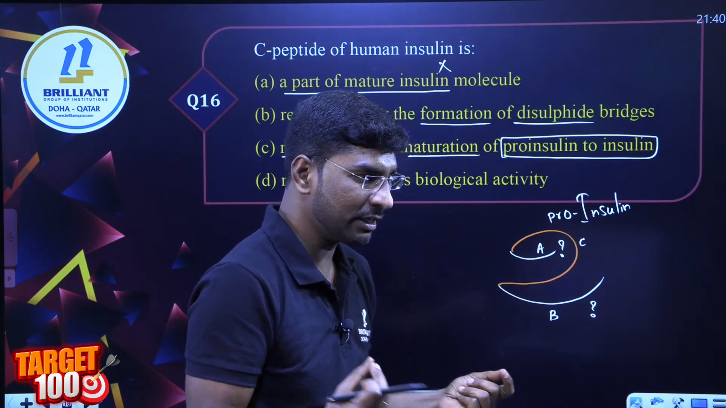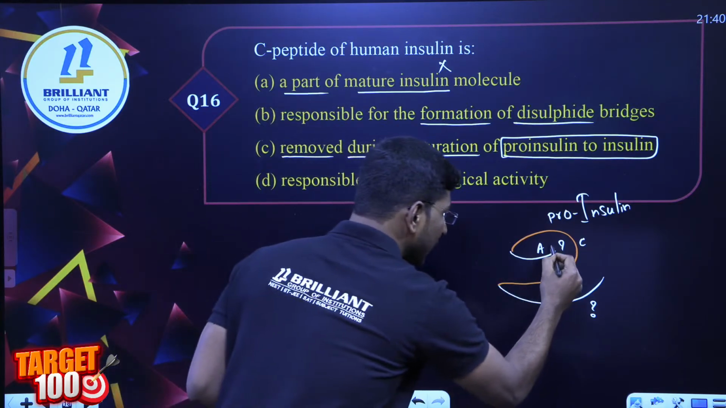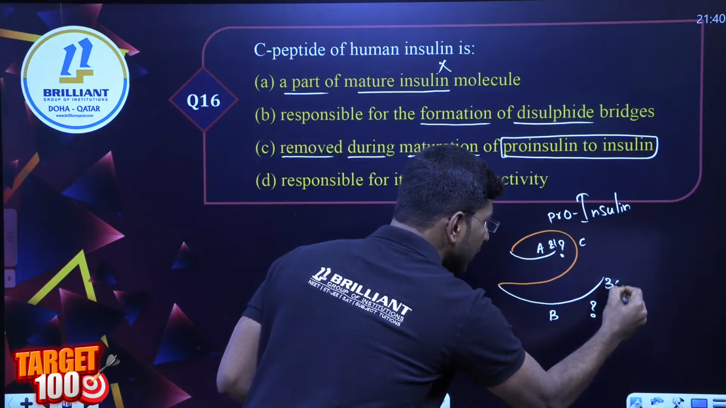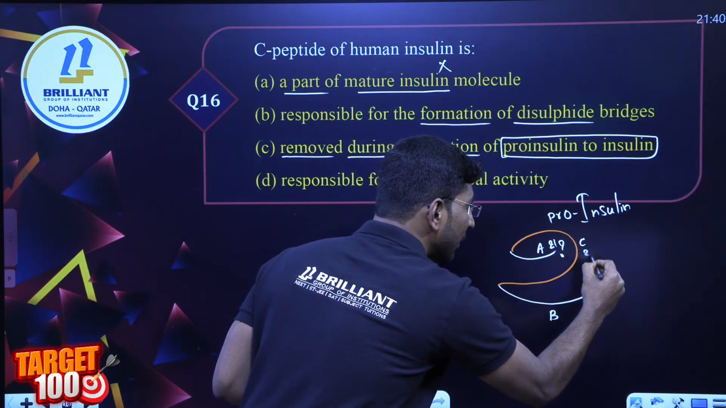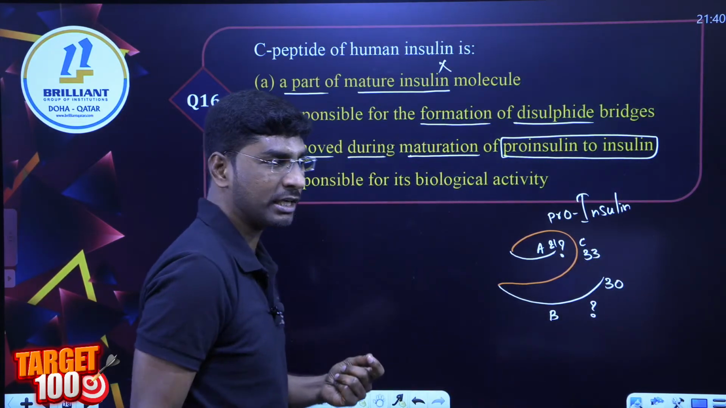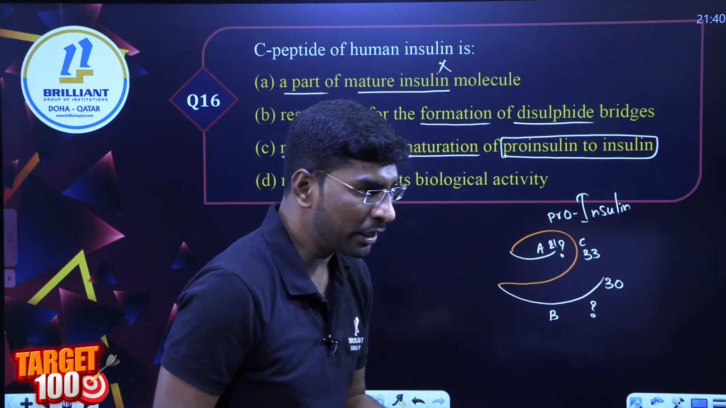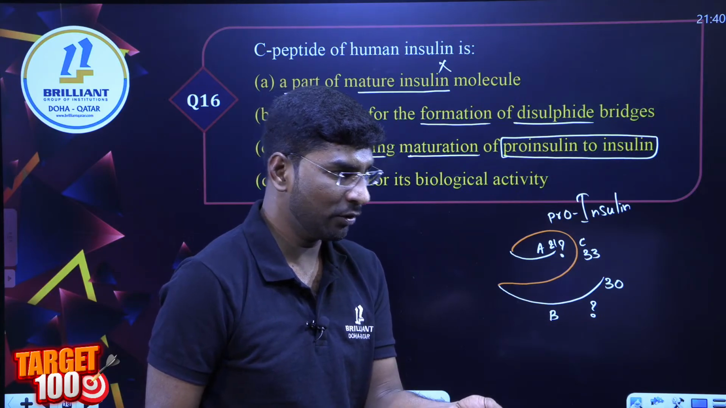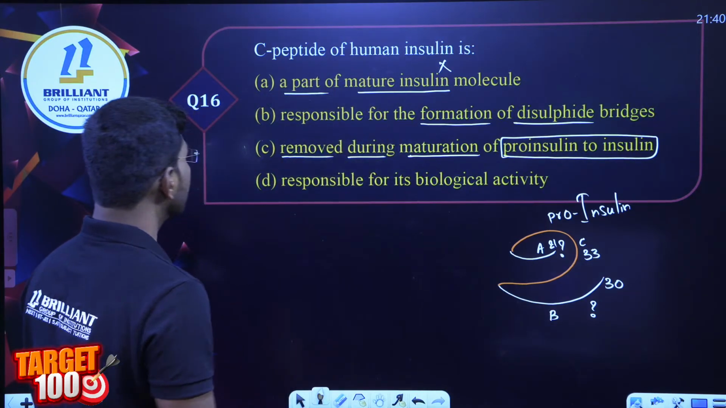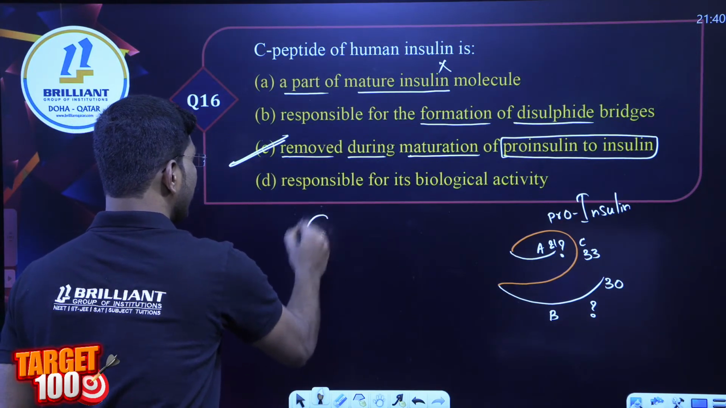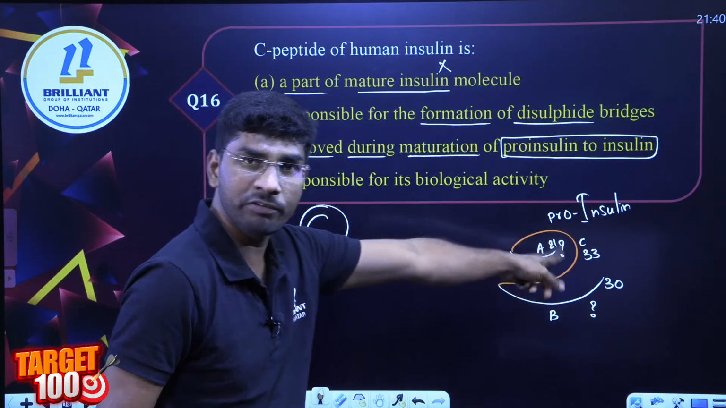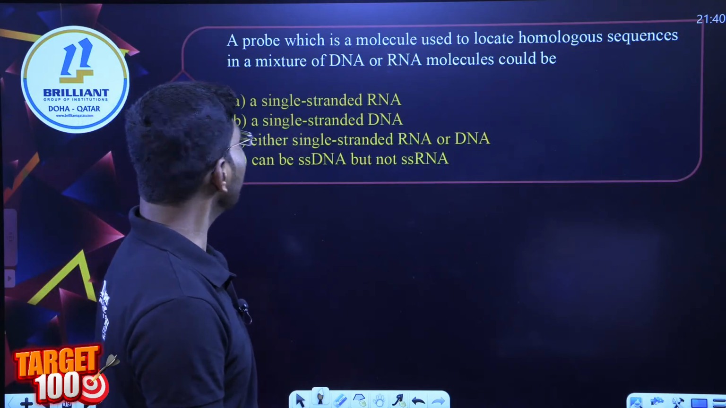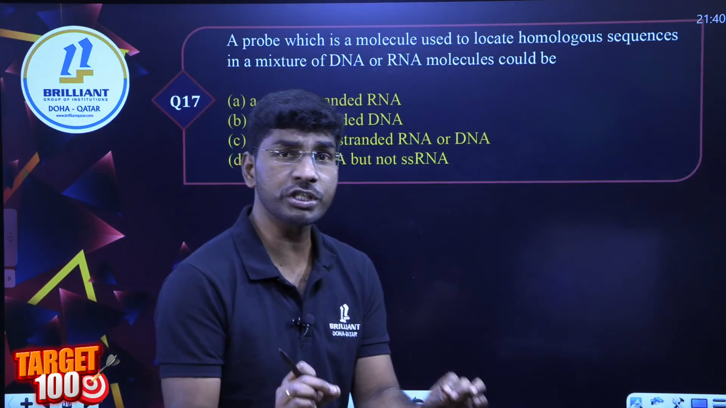Here the A polypeptide chain is 21 amino acids, the B polypeptide chain is 30 amino acids, and the C polypeptide chain is 33 amino acids. 21, 30 and 33 amino acids. Got my point? Done. Next question. So we can write the option is C. We will have a question on this one. We will cross check.